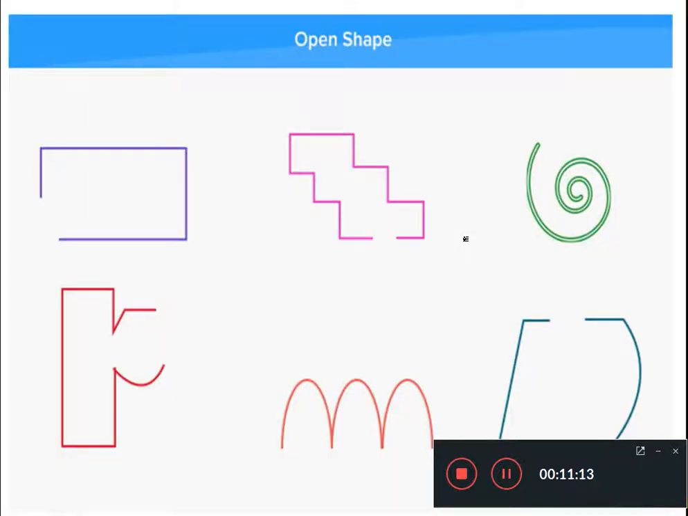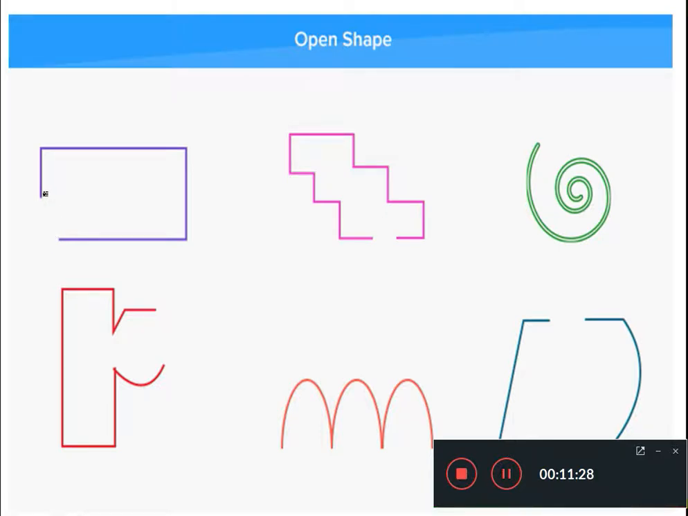Now you can see, you know the definition well. Now by using the definition we will try to understand the open shape. Here in the case of this rectangle, actually this is not a rectangle at all, but it looks like a rectangle.